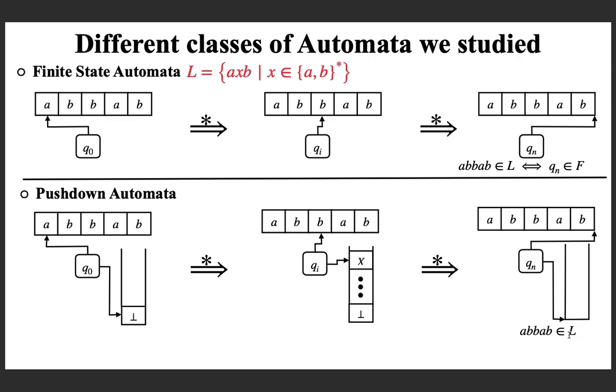And note that in both these cases, the input tape is read only and the read head moves to the right. At every point in the computation, the read head must move to the right cell in the tape. So if there are n symbols, in n steps you will finish reading the input, and after that you will decide whether your input is accepted or not.